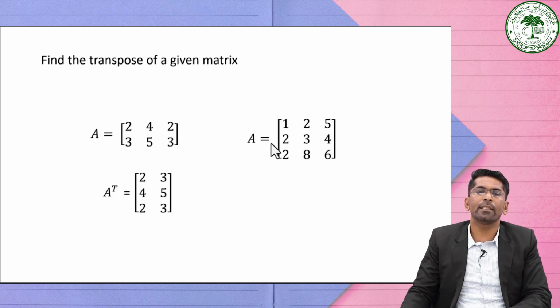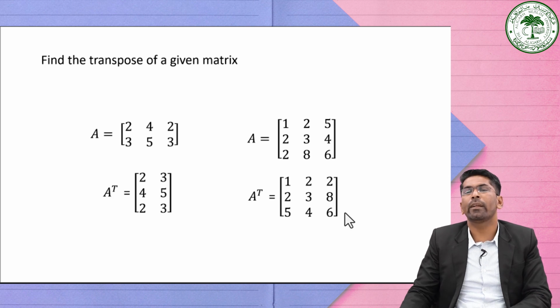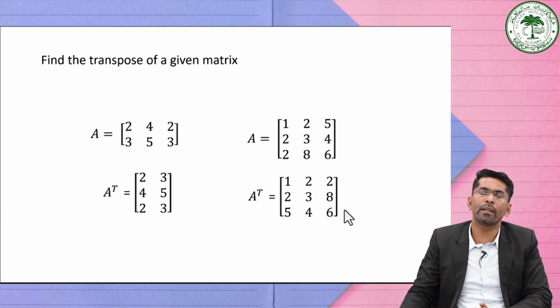Consider another one, matrix A is equal to 1, 2, 5, 2, 3, 4, 2, 8, 6. And we want to find out the transpose of this matrix. Then we are just going to interchange the rows into columns and columns into rows. Then here it is 1, 2, 5, I am writing here in the form of column. 2, 3, 4, I am writing in the form of the second column. 2, 8, 6, the third row which I am going to write here, it is the third column, 2, 8, 6. So in this way, you can find the transpose of a matrix. So simply the transpose of a matrix you can obtain by interchanging rows into column and columns into rows.